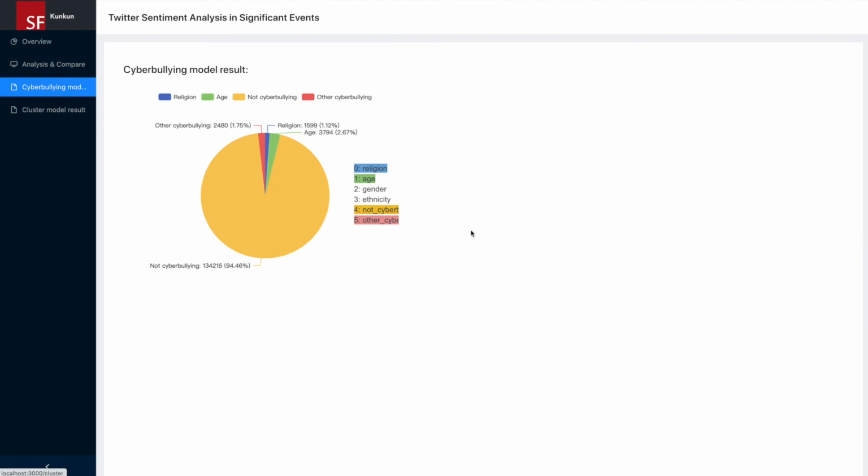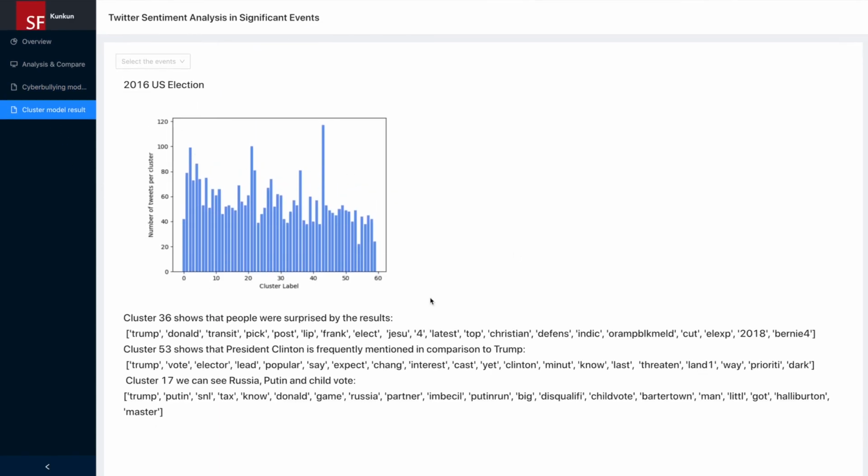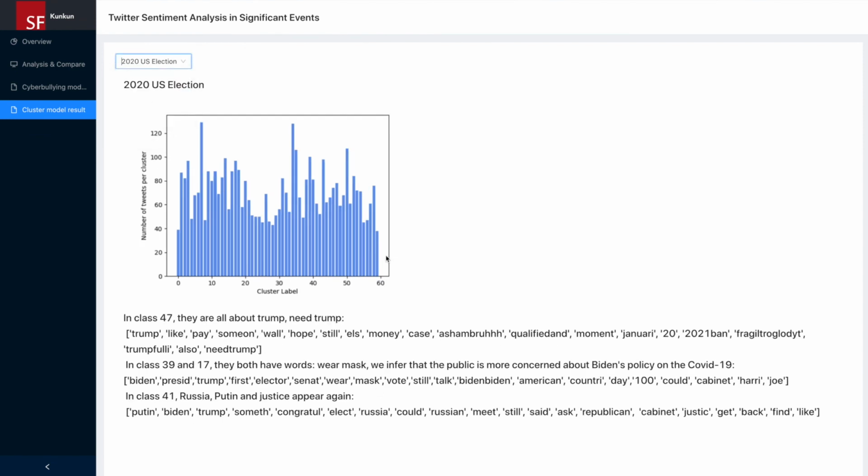This is the cyberbullying model result. We can see that most of the tweets are not cyberbullying, and a small part of tweets are about religion and age. This is the cluster model result. We can select different events. This is the cluster plot and keywords in some clusters.